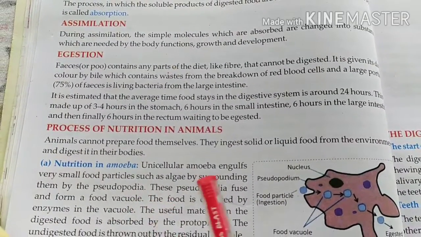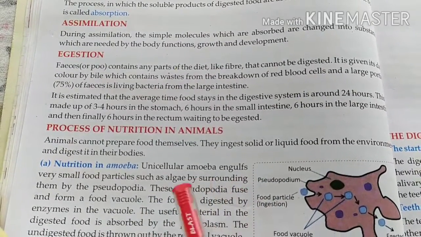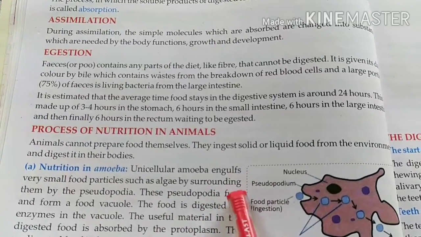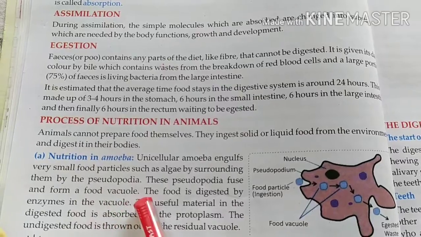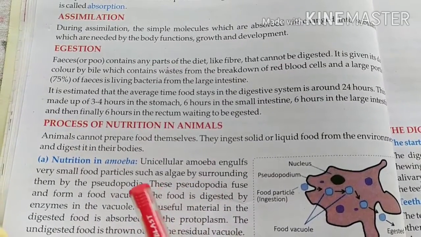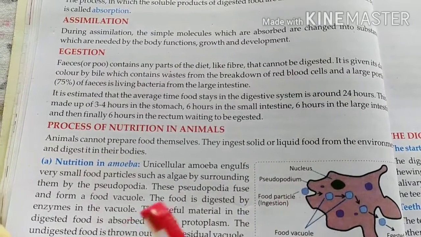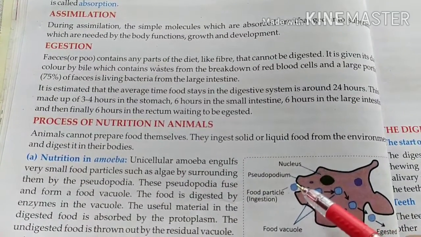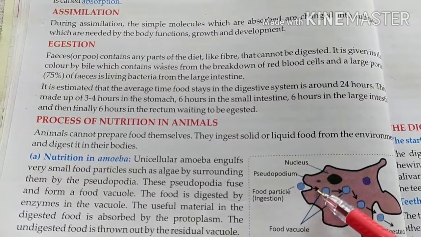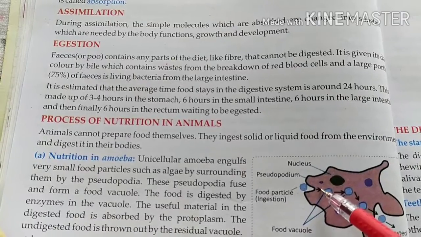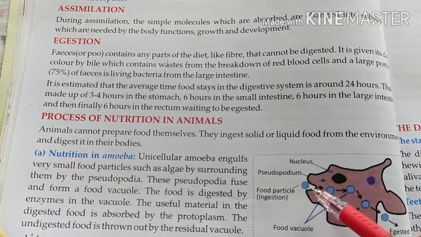With the help of pseudopodia, the algae get fused and form a food vacuole. This is the food particle, which is algae, and this is the amoeba, and it is going to eat it.